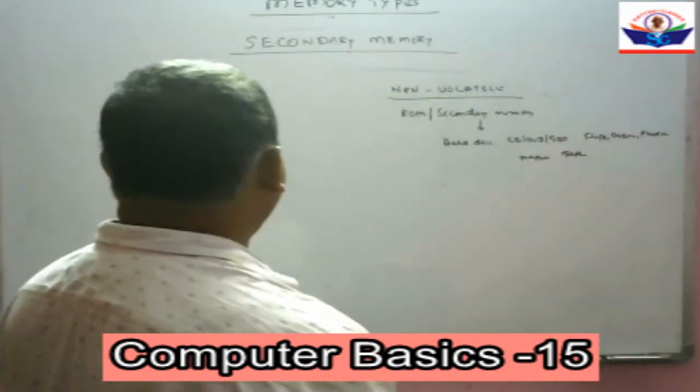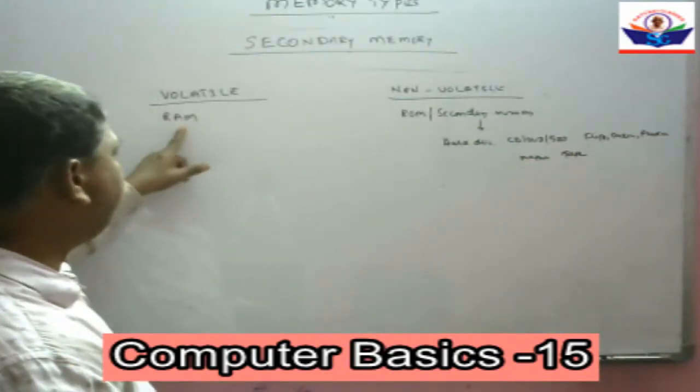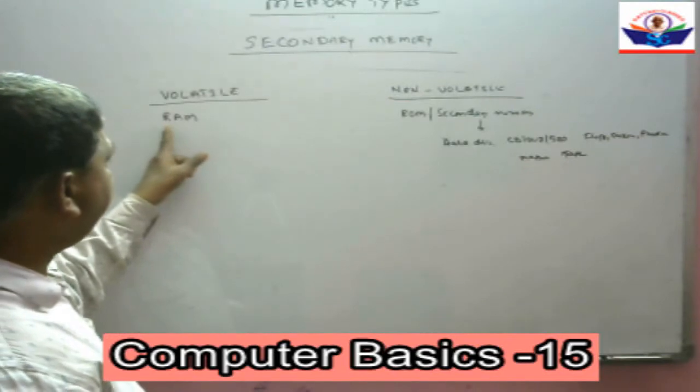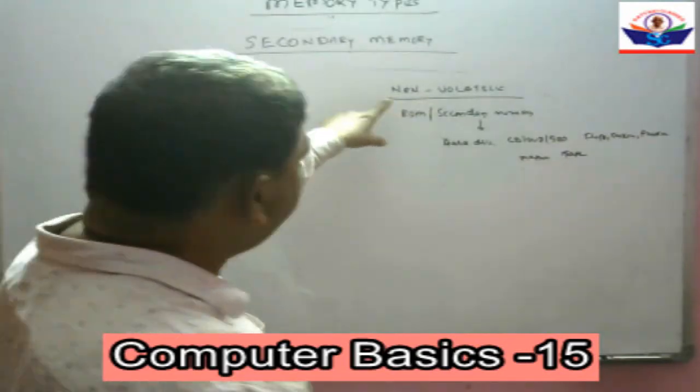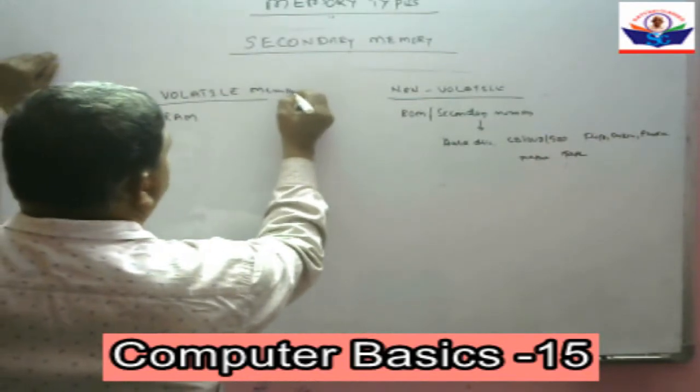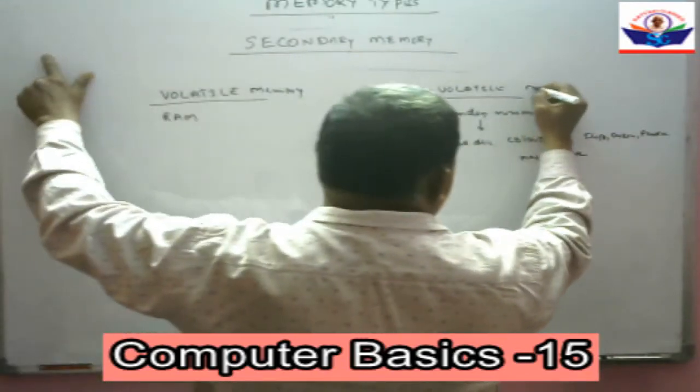Under volatile we have RAM only, random access memory.